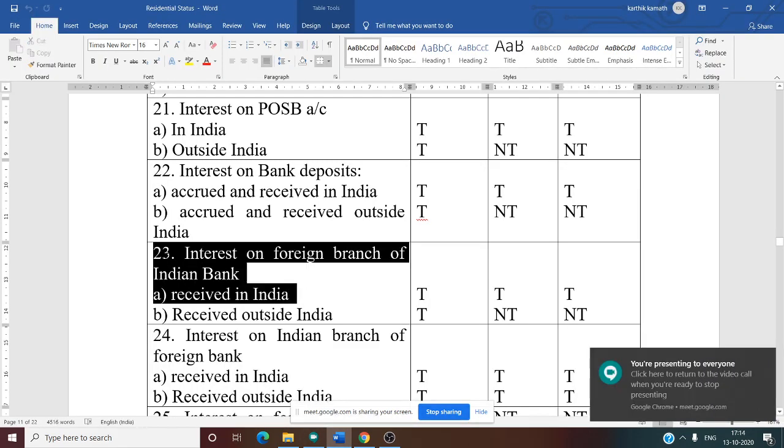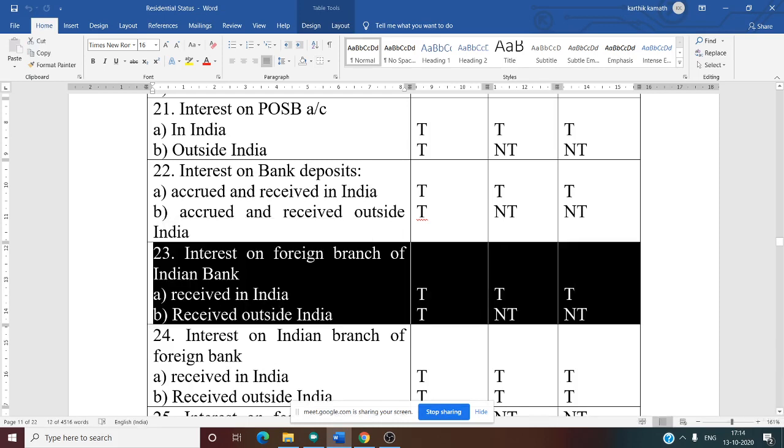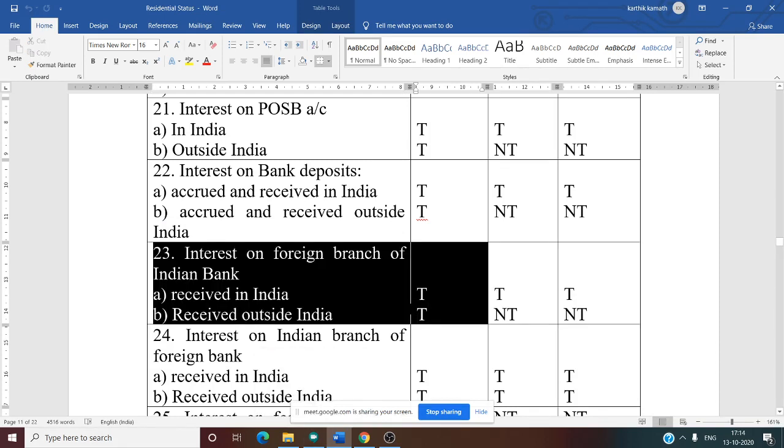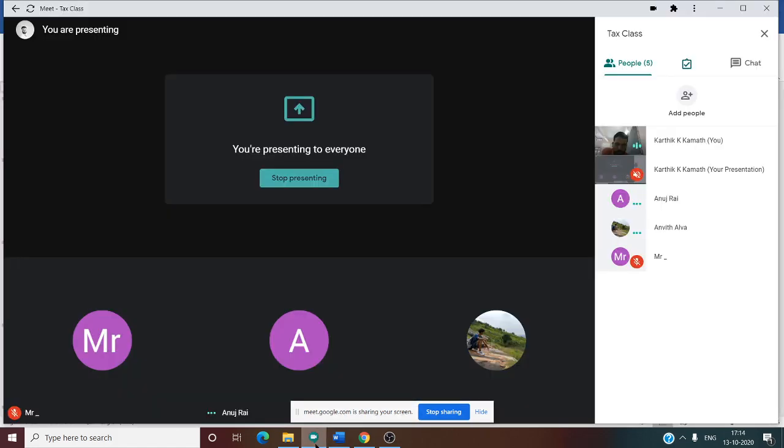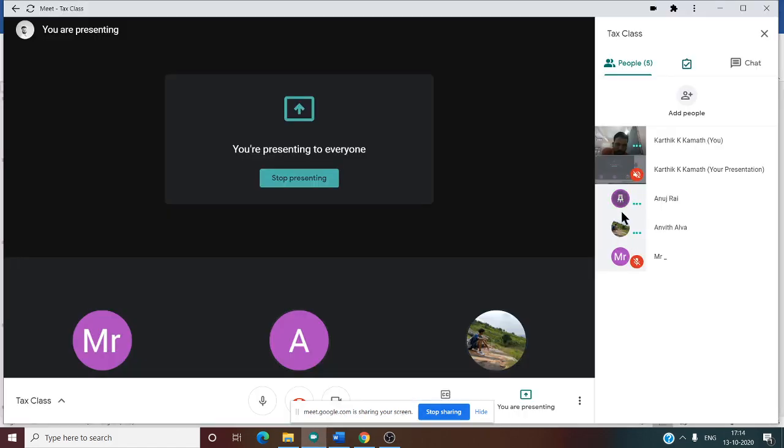In that case, see this, interest on foreign branch of Indian bank received in India, everyone is taxable. But received outside India, only OR is taxable.